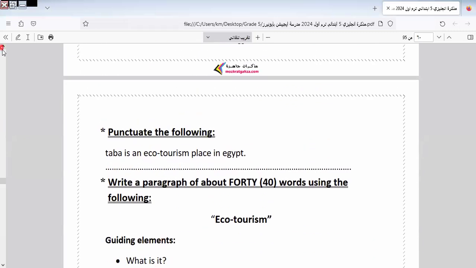Here we have Taba written in small letter. Is it right? Wrong. Why? Because its place must be written in capital letter, as it comes at the beginning of the sentence. And as we know, the beginning of a sentence must be written in capital letter.